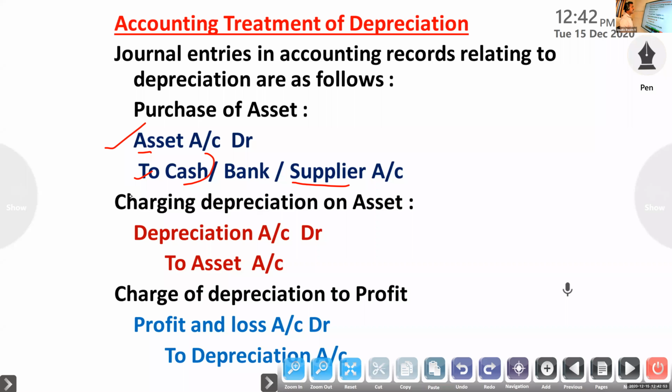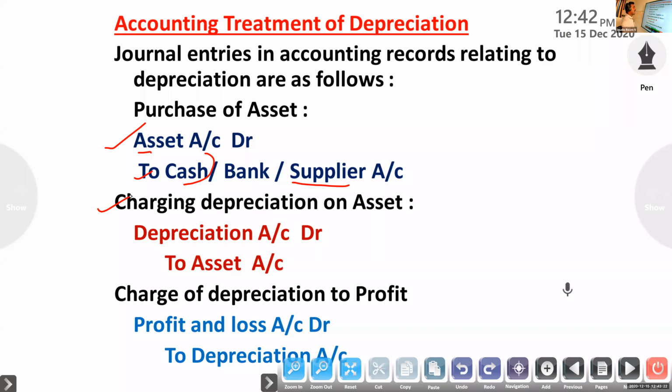Second one, charge depreciation on asset. If you are charging depreciation on assets, what is the journal entry? We know that if an asset increases, asset debit. If an asset decreases, asset credit. So if you purchase an asset, asset value increases, so asset account to cash. We are following the real account rule: debit what comes in, credit what goes out.